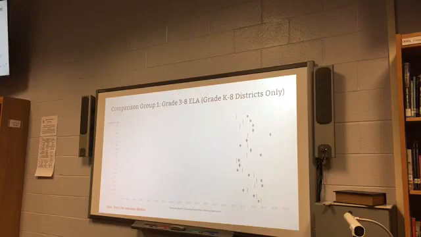When you look at just K-8 districts, it gives a bit of a different picture in terms of ELA. Obviously, there are fewer districts, but you can also see Warren, in comparison, moves above the median in almost all of those areas. So it gives a different picture. When you're comparing to K-8 districts, they tend to be a little more similar in the way they're organized and the way services are provided within those districts.